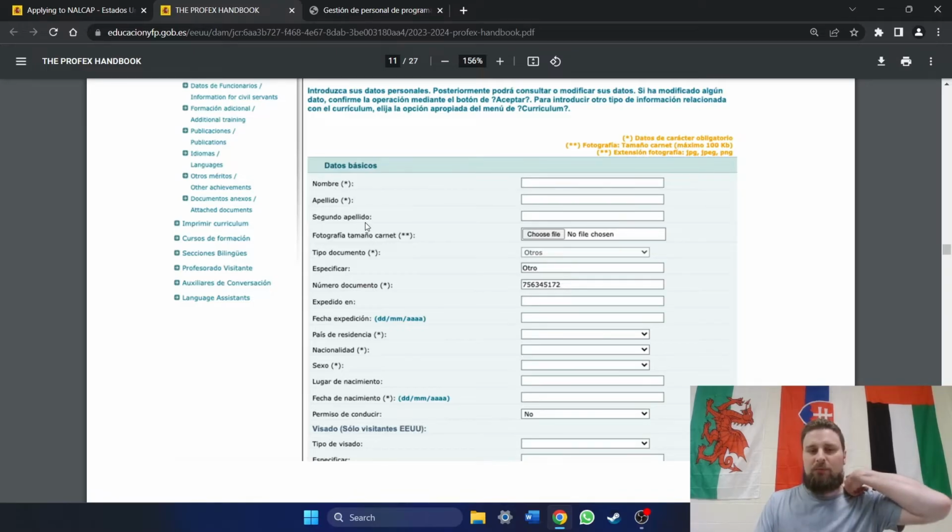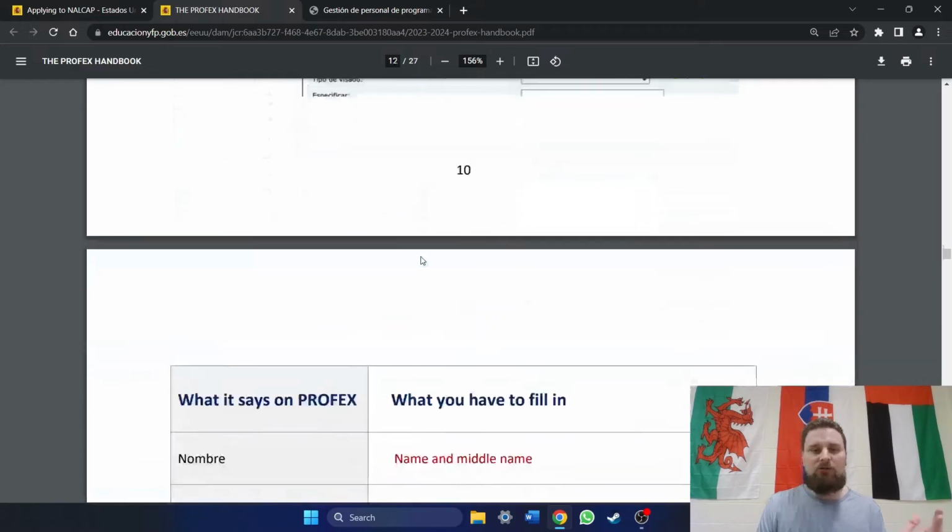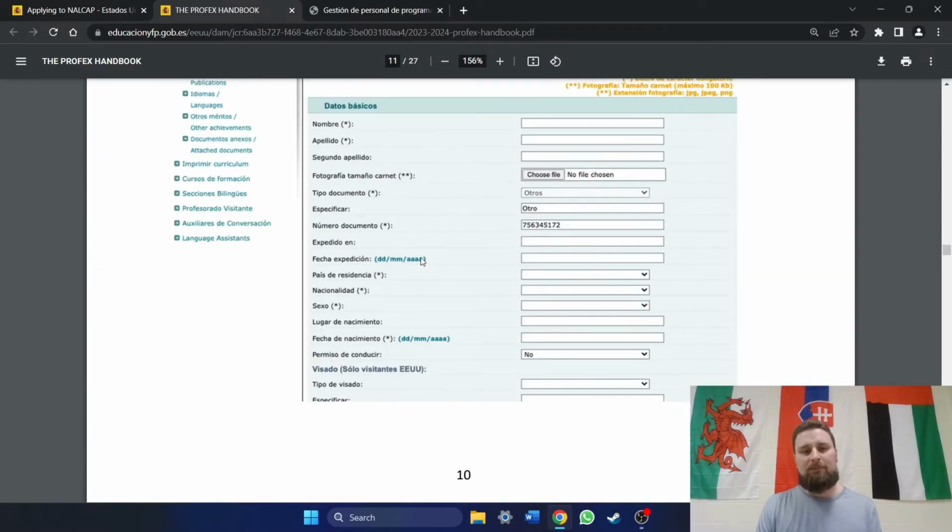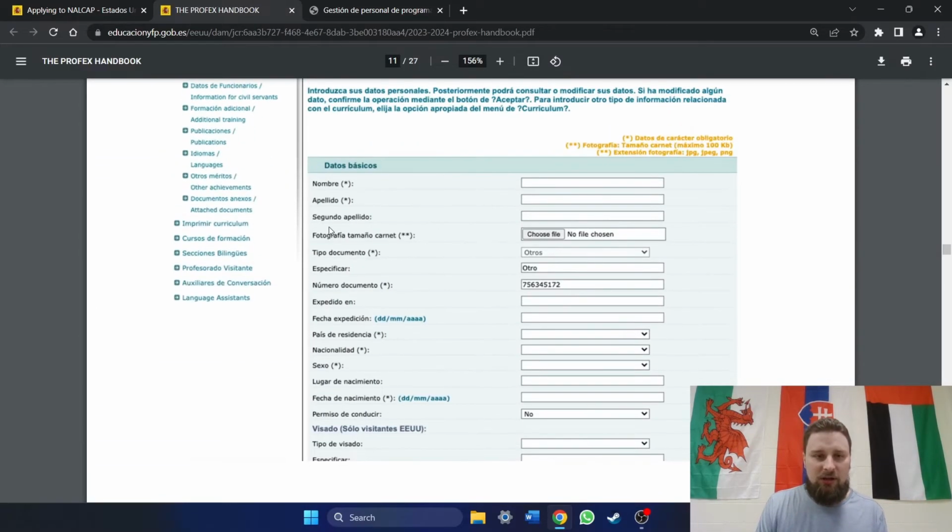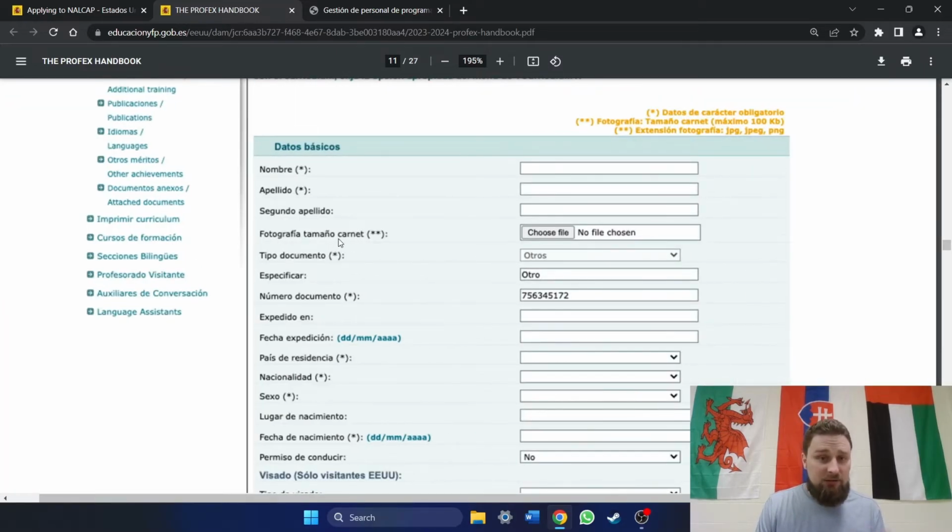Segundo apellido, that's for people with 2 last names, like Hispanic background, last names, Spanish heritage, and so on. Again, the PROFEX handbook walks you through this, but there is one mistake. Now you'll see, I'll zoom in a little bit, where it says fotografía tamaño carnet. This is where you are able to upload a photo of yourself.